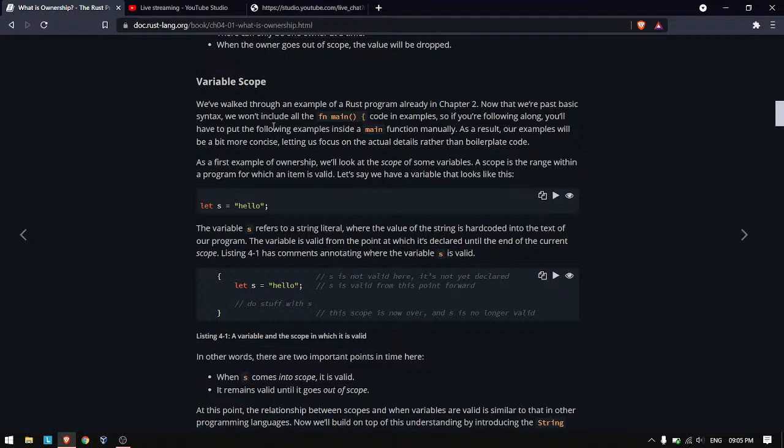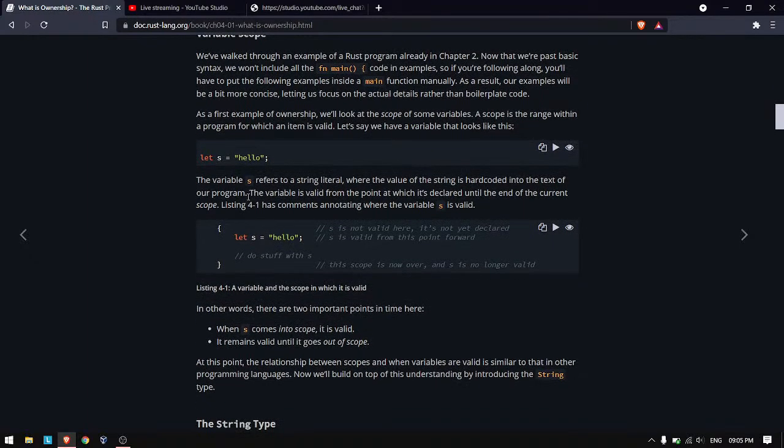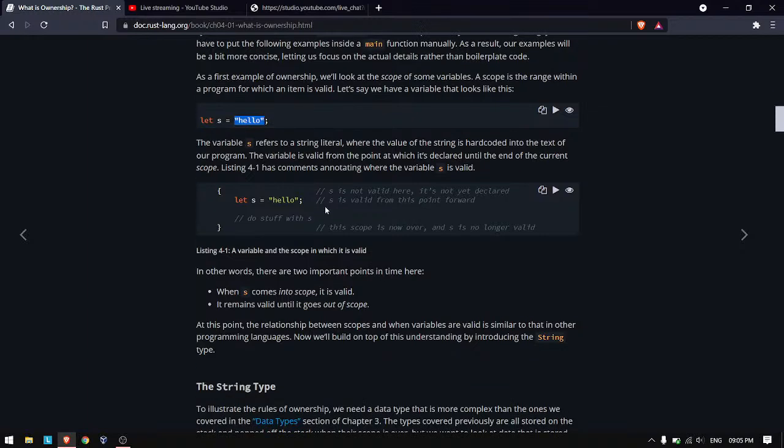We are already familiar enough with Rust that we can skip the boilerplate, the main function and all that. Here our variable s refers to a string literal, and this is its value. Looking at scope, we are using this block scope here, as we said in the last videos also. Before the declaration, s is not valid because we don't know what s is, and when we declare this variable, it becomes valid until the scope ends.